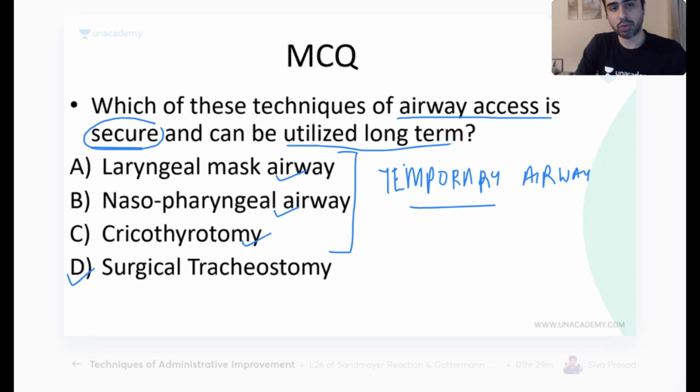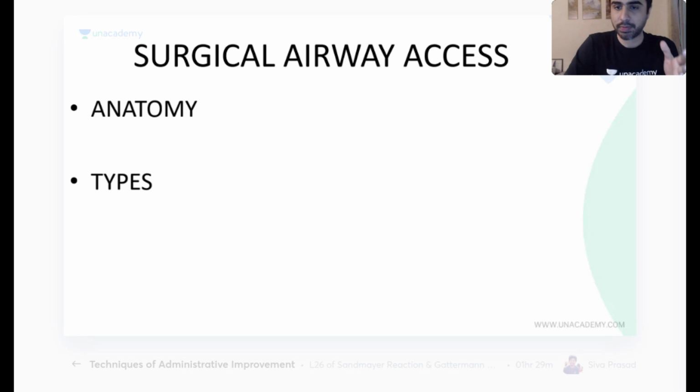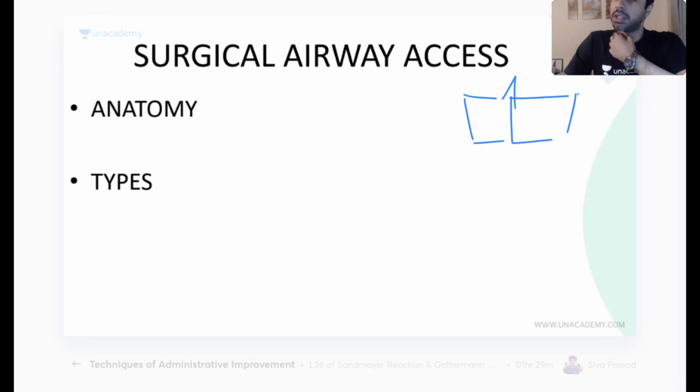Okay, now coming to the one that I want to discuss first, surgical airway access, the anatomy. And I'm not talking about endotracheal intubation. I'm talking about anatomy of trachea and what are the different surgical airways that I can access to the trachea. So when we point over here, we feel our Adam's apple. That is my thyroid cartilage, the big one, right? Which is very prominent in males. I have the thyroid cartilage. Below that is another cartilage, that is cricoid cartilage.